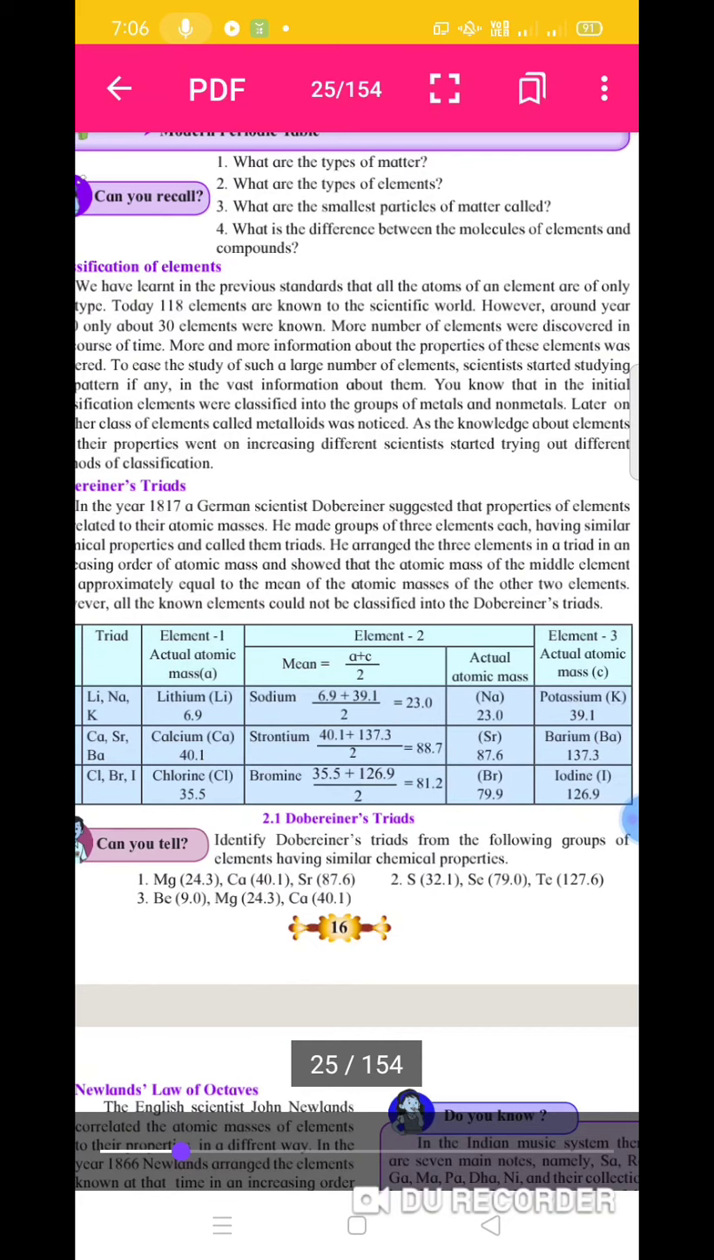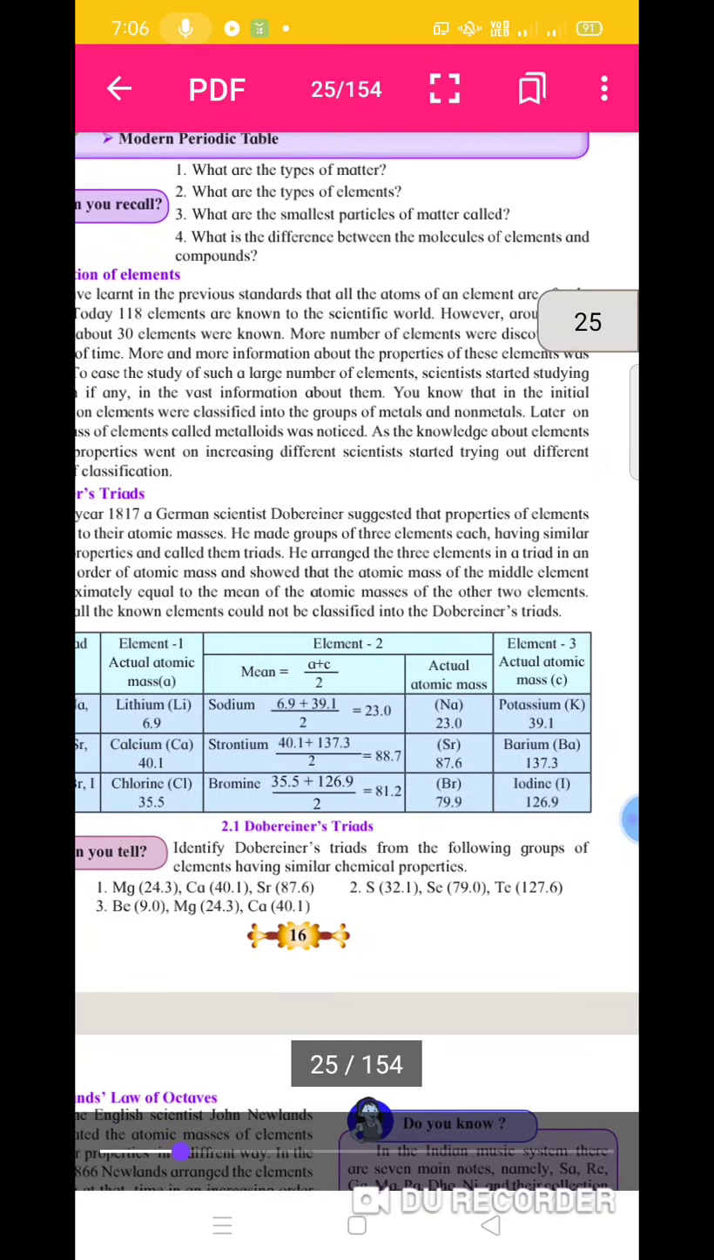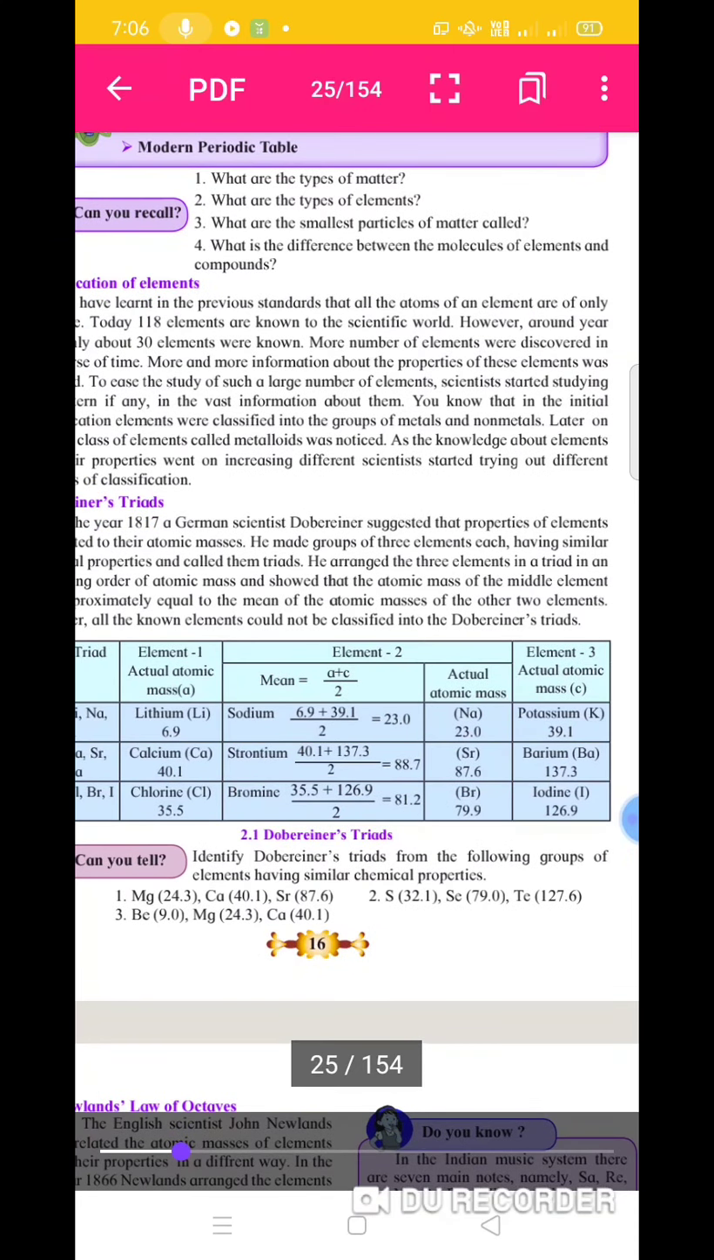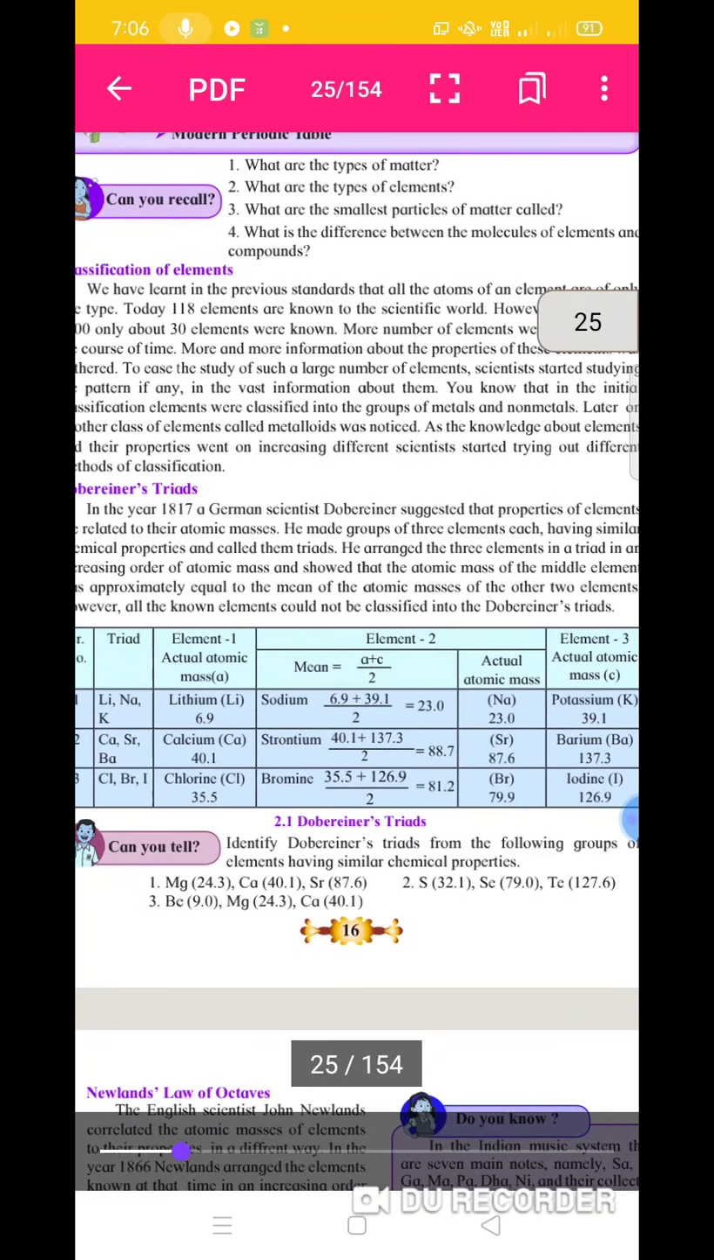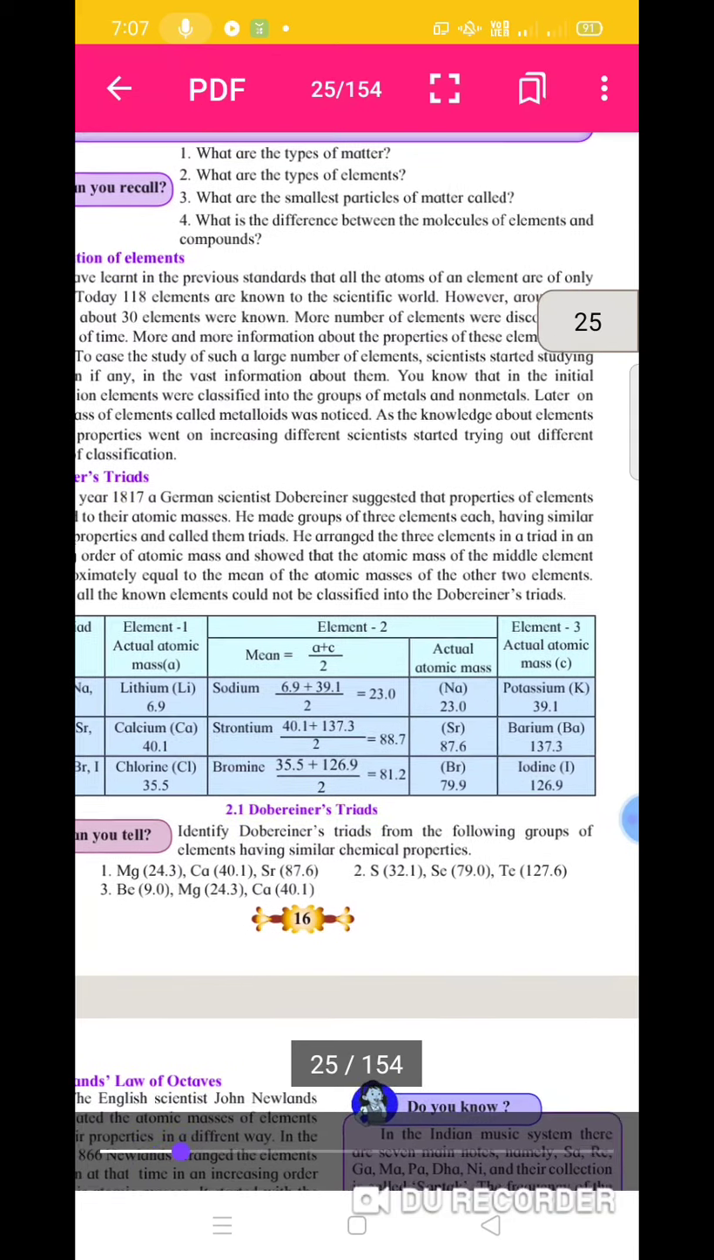And fourth question: can you recall what is the difference between molecules of elements and compounds? Molecules of elements and molecules of compounds are different in their size.